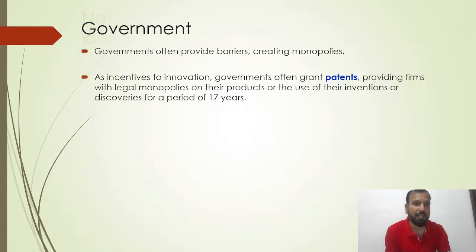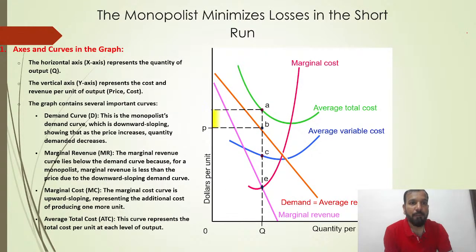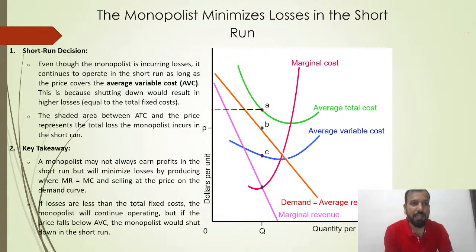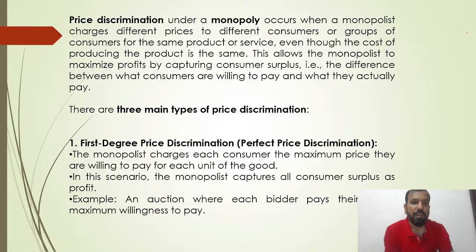First degree, second degree, and third degree. So price discrimination lets a monopolist minimize the loss in the short run. First degree is on the basis of people paying a higher amount of money: for the same product and services we are keeping different prices.